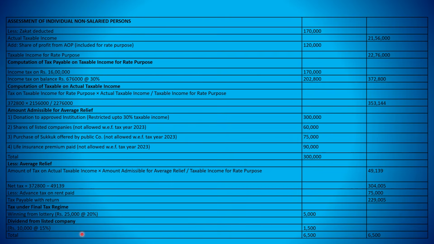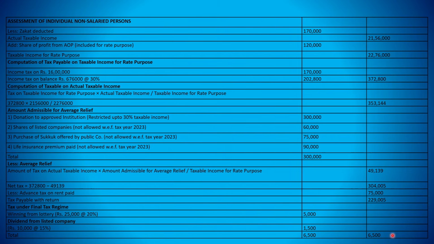Similarly, dividend. Here the taxpayer gets a dividend of 10,000 rupees, and the rate of tax on dividend is generally 15%. 15% of 10,000 is 1,500. The total tax is 6,500. 6,500 is the tax under FTR, final tax regime. 2,29,000 is the tax liability that needs to be paid by the taxpayer with the tax return, and 6,500 is the tax under FTR on lottery and dividends.